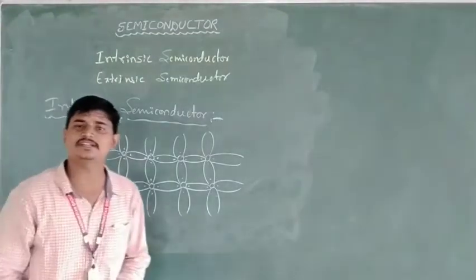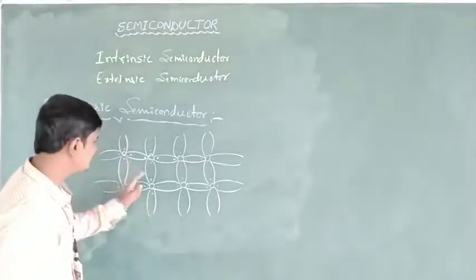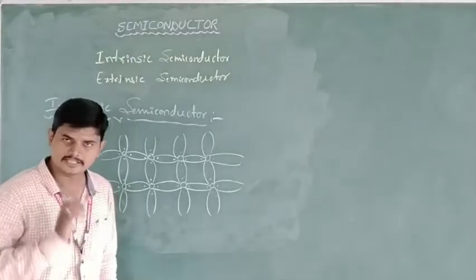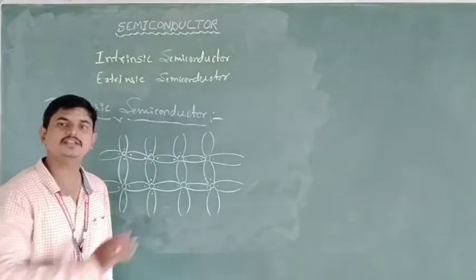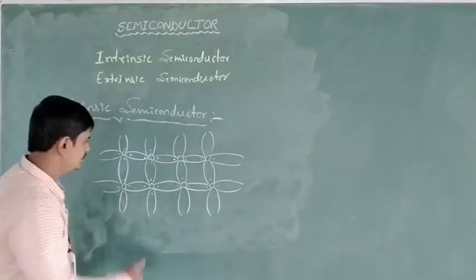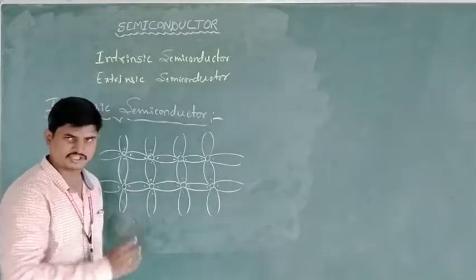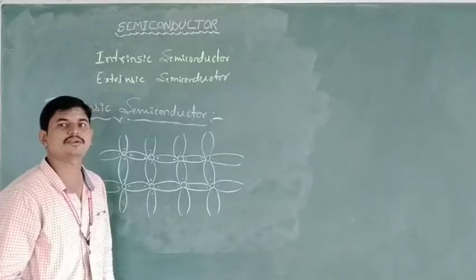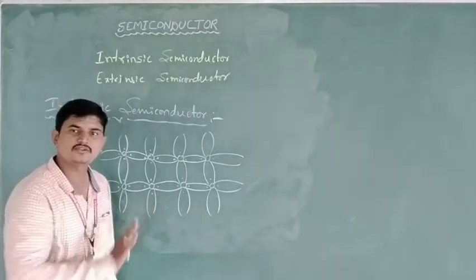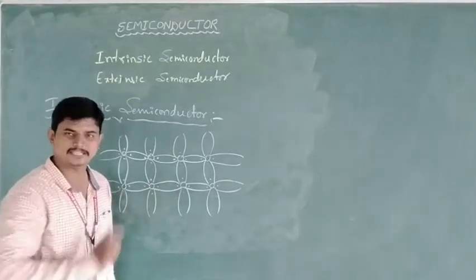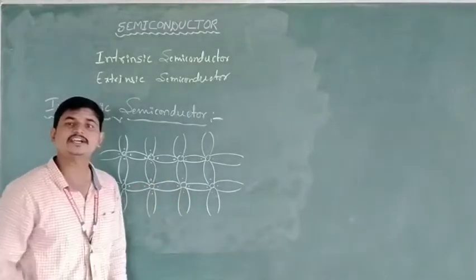Here, the intrinsic semiconductor at 0 Kelvin temperature acts like an insulator, because there are no free electrons available to conduct. We know the definition of the conduction process: it is the movement of charged particles. That gives conduction. Here there are no free electrons available to conduct at 0 Kelvin, so it acts like an insulator.